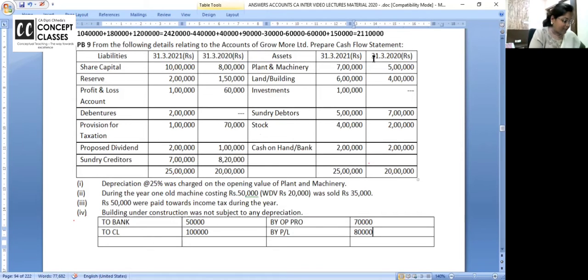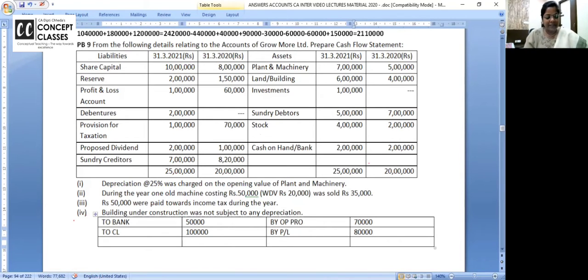And then one plant and machinery, original cost 50 is given to confuse you. You take WDV 20, sold for 35. So credit side 35 and there's a profit of 15,000. Right? So plant and machinery purchase, how much is coming?